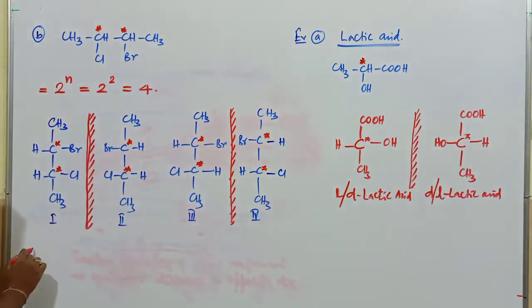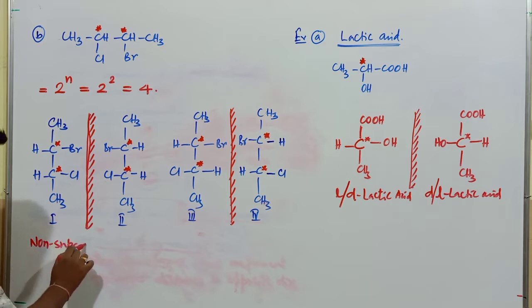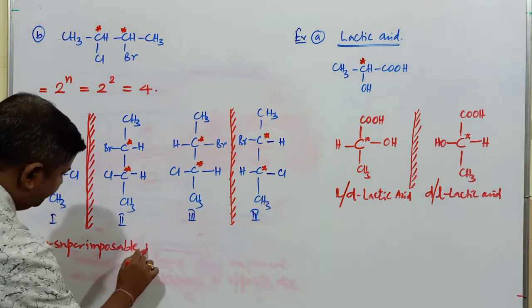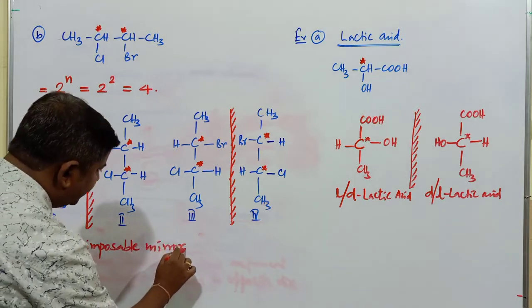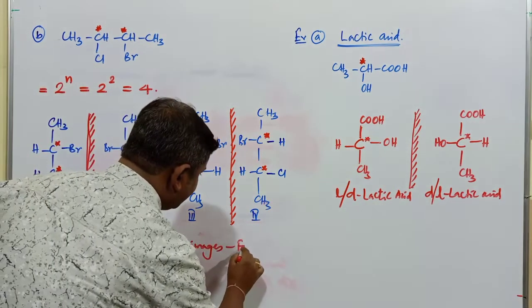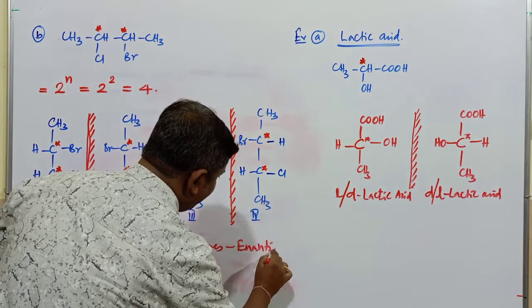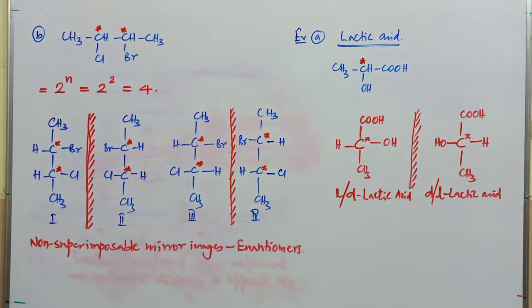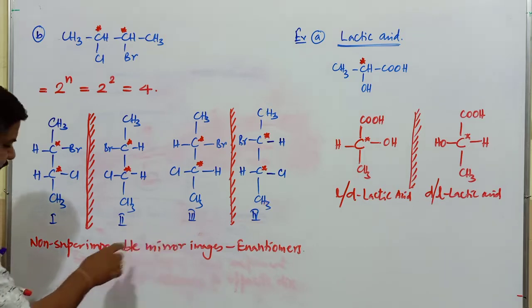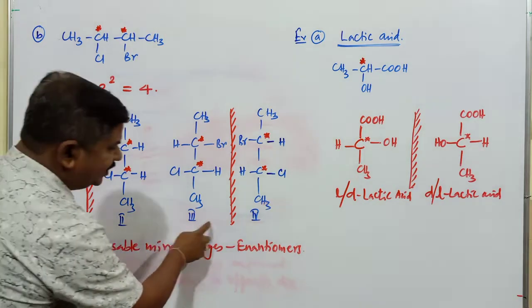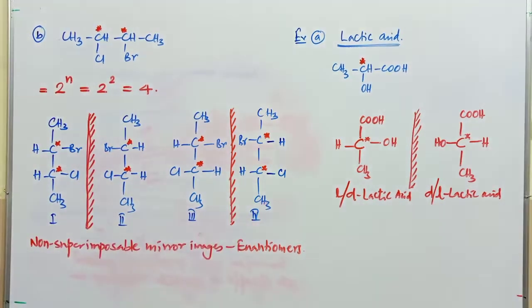When compounds are non-superimposable mirror images, then those compounds are referred to as enantiomers. What are enantiomers? Enantiomers are compounds which are non-superimposable mirror images. 1 and 2 are found to be enantiomers, and 3 and 4 are also enantiomer compounds.